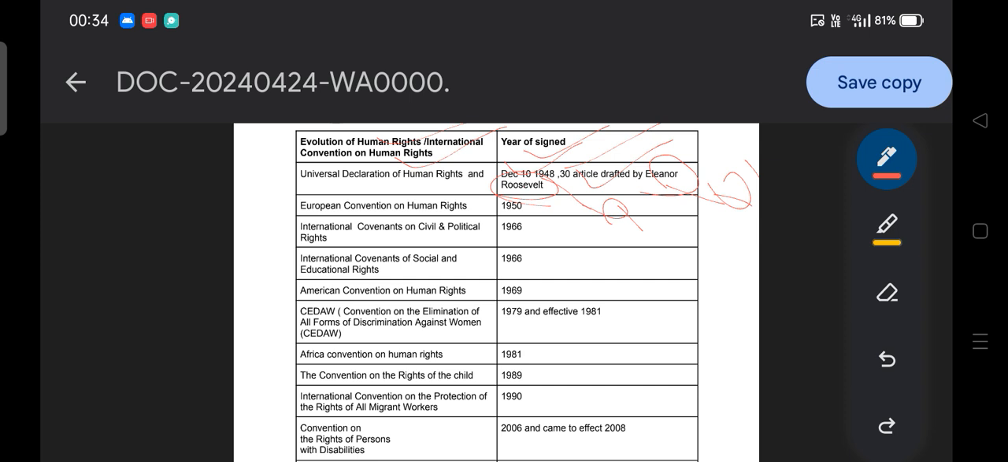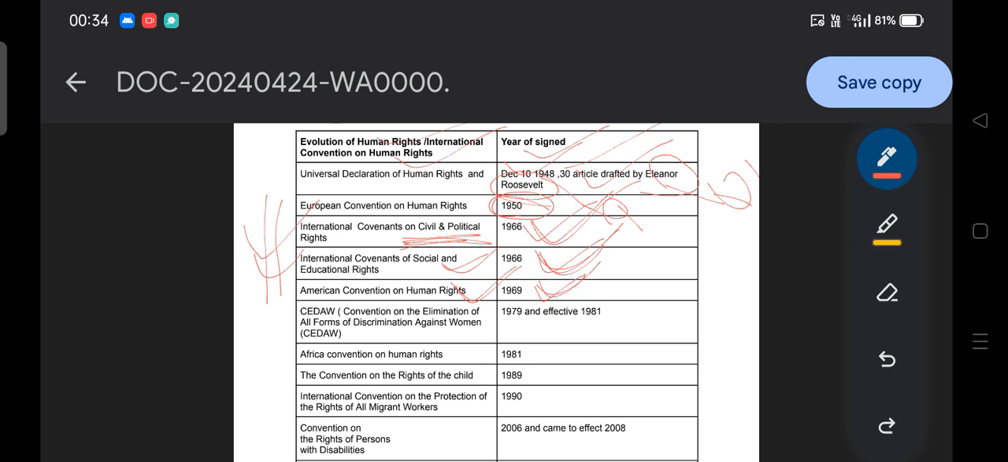And the European Convention of Human Rights, 1950. You don't need to remember the chronology; in our examination they don't ask the chronology, but just remember the year. Then the International Convention on Civil and Political Rights, that is 1966. Then the International Convention on Social and Educational Rights, that is also 66. Then the American Convention on Human Rights, 69.